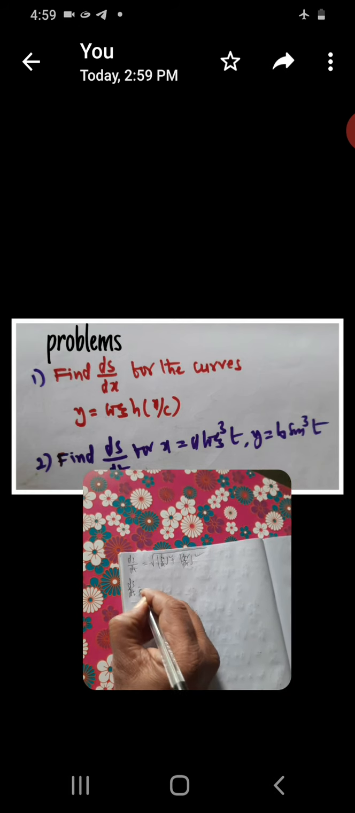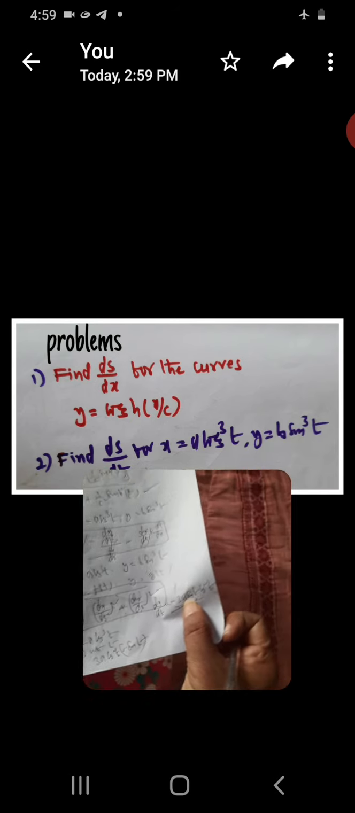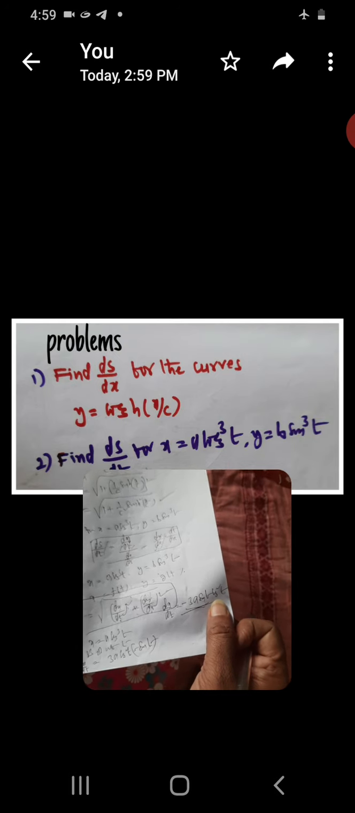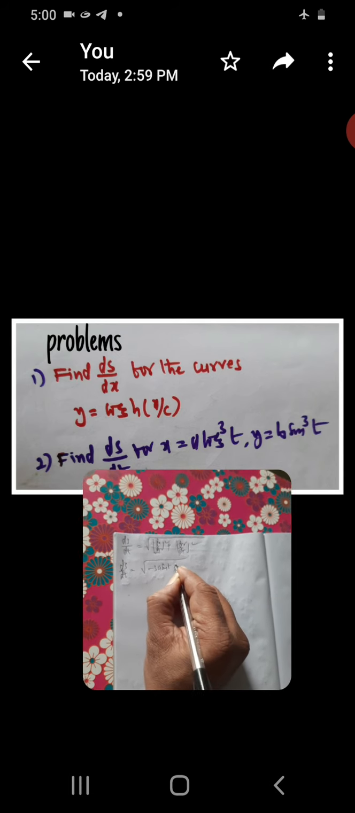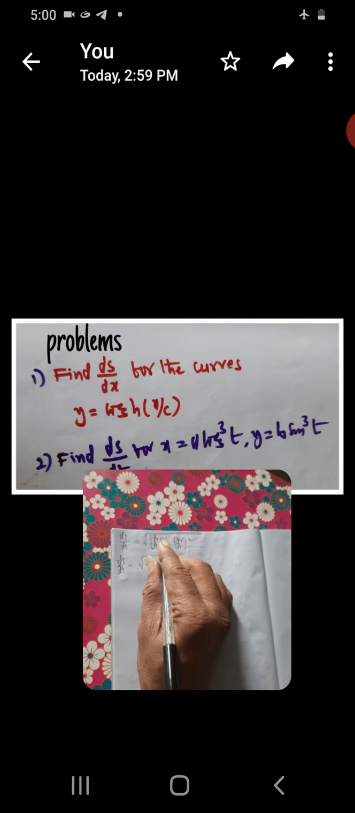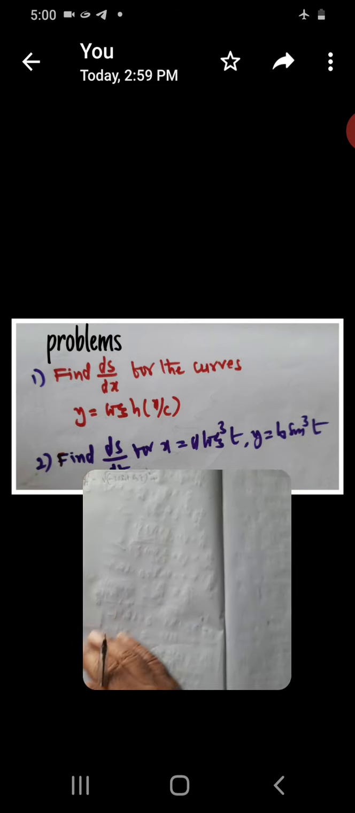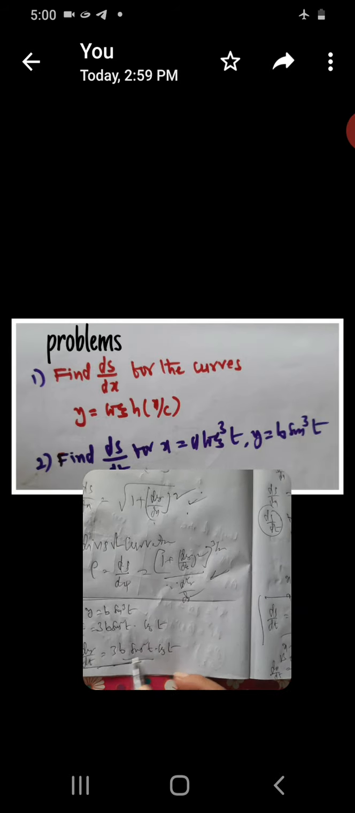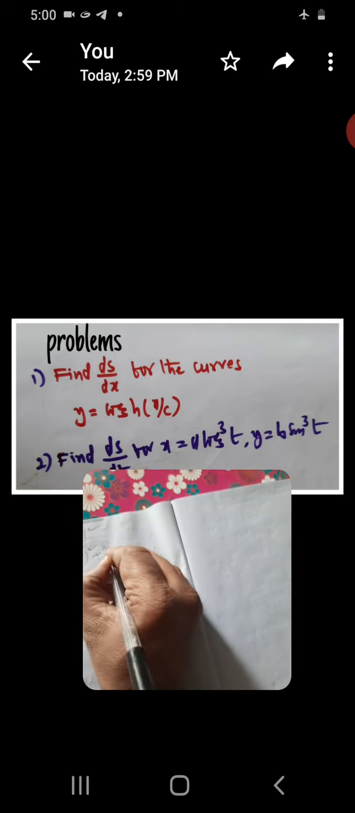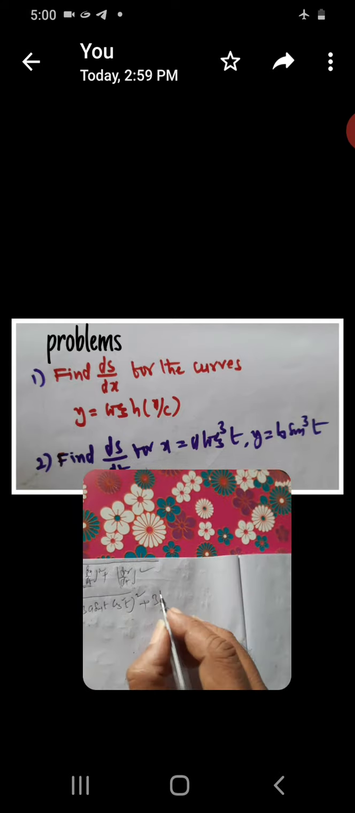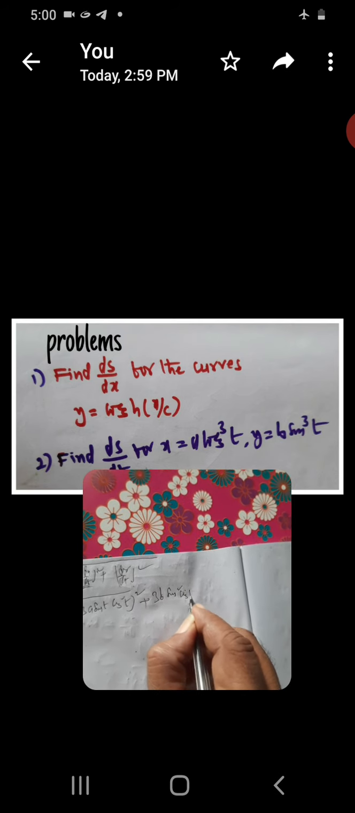ds by dt is equal to under root of dx by dt, which is minus 3a sin t cos square t, whole square, plus dy by dt. Whatever dy by dt is, 3b sin square t cos t, whole square.